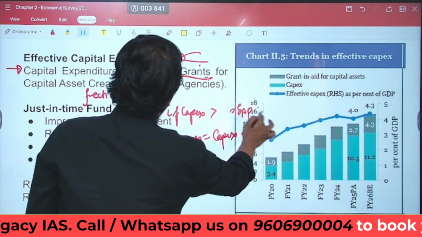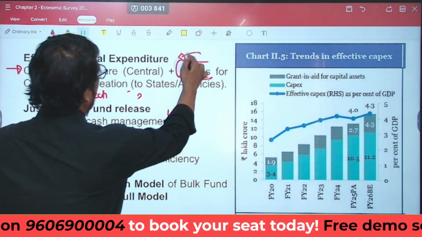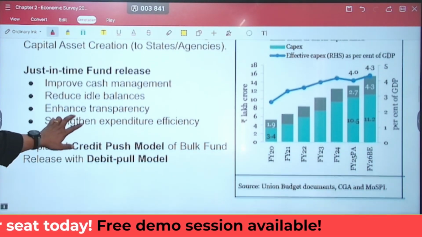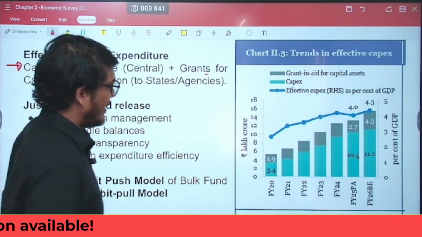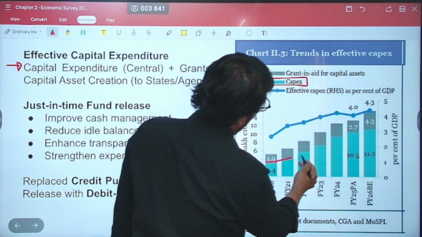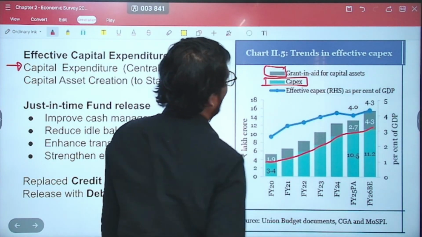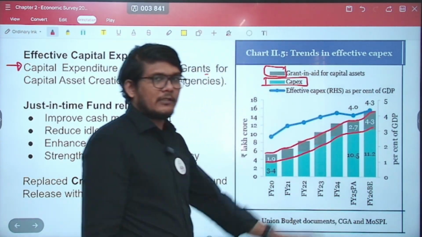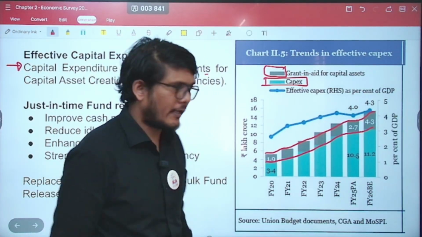Remember its formula: effective capital expenditure is equal to the capital expenditure of the central government plus the grants for capital asset creation given by the central government to the state government. That is why you can see it in this graph also, which we'll see later on as well, that this is the capital expenditure, which you can see is increasing. This is the grant in aid for capital asset creation to the state, this particular portion, right? So that is why the effective capital expenditure is going to be more over here, right?